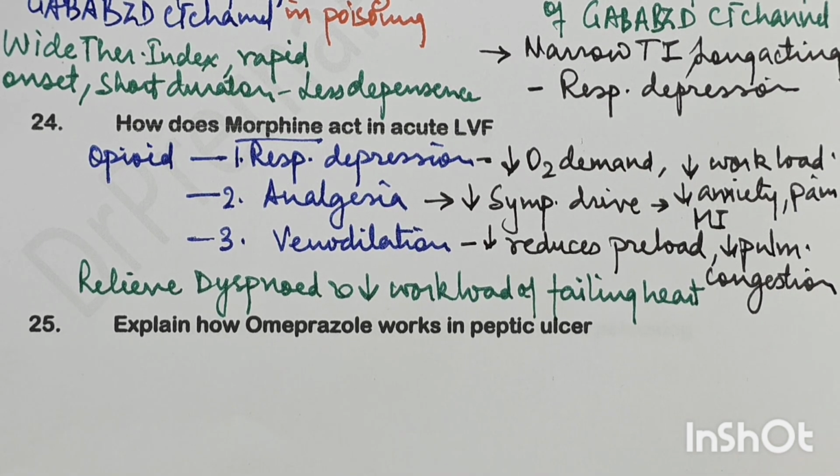It first of all causes analgesia, so it reduces the pain. Anxiety and sympathetic overdrive due to pain are reduced. It causes vasodilatation, so that will reduce the preload, the venous return to the heart. It will also reduce the pulmonary congestion, and by causing respiratory depression, it reduces the work of breathing and reduces the oxygen demand.